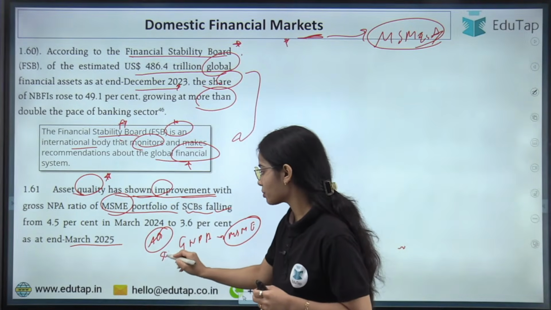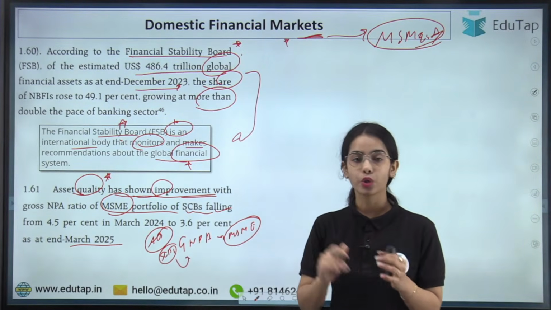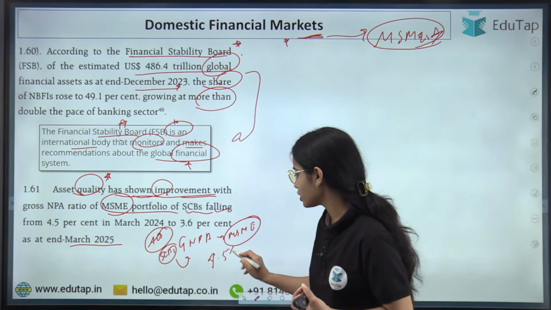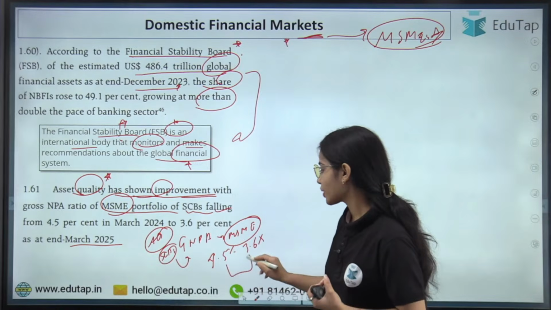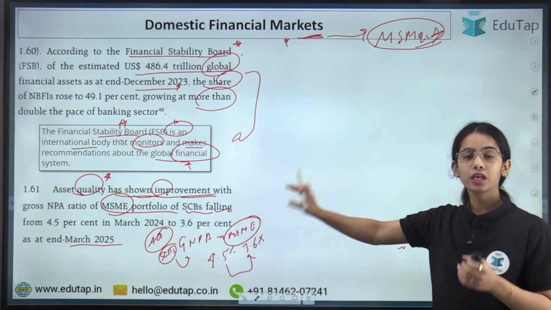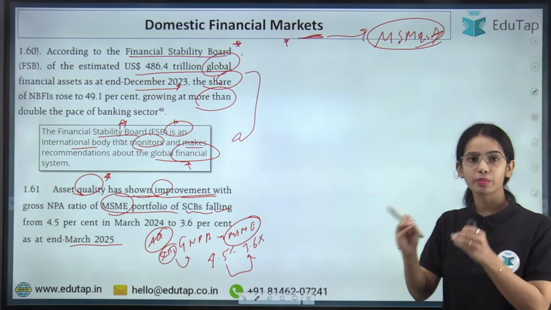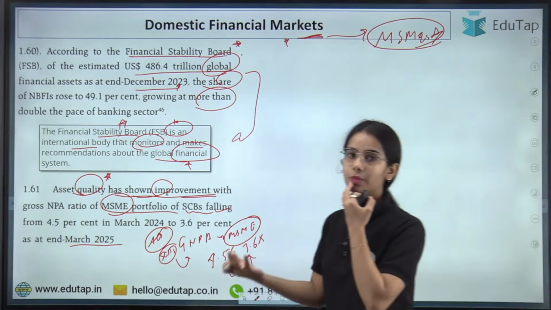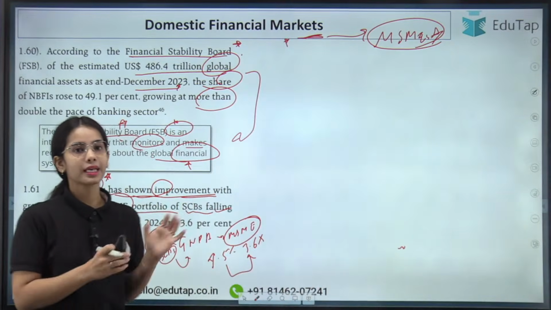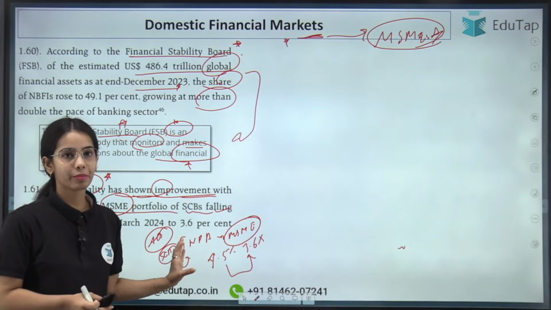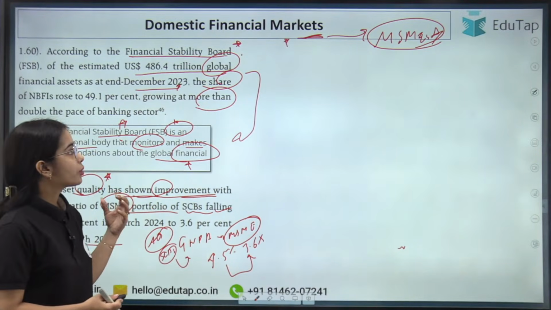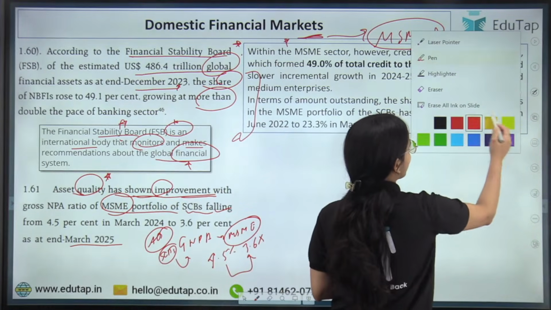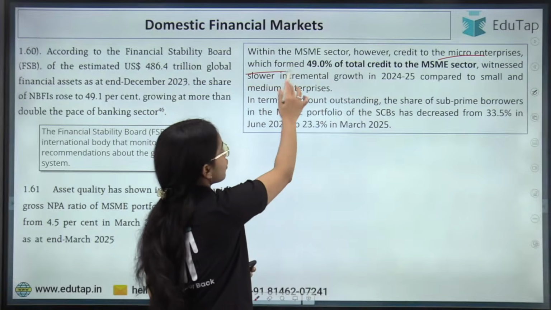category for the scheduled commercial banks, gross non-performing asset is decreased from 4.5% to 3.6%. So you can understand that in the MSME category, the loans that are given by the scheduled commercial bank, the gross non-performing asset has decreased from 4.5% to 3.6%. So if the non-performing asset is decreasing, that means it shows that the MSME segment is becoming healthy. Okay. Now next part is that within the MSME sector, however, the credit to the micro enterprise, which form 49%